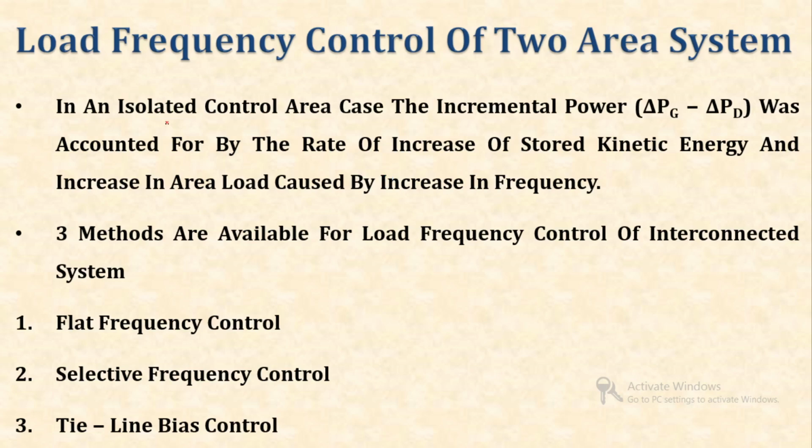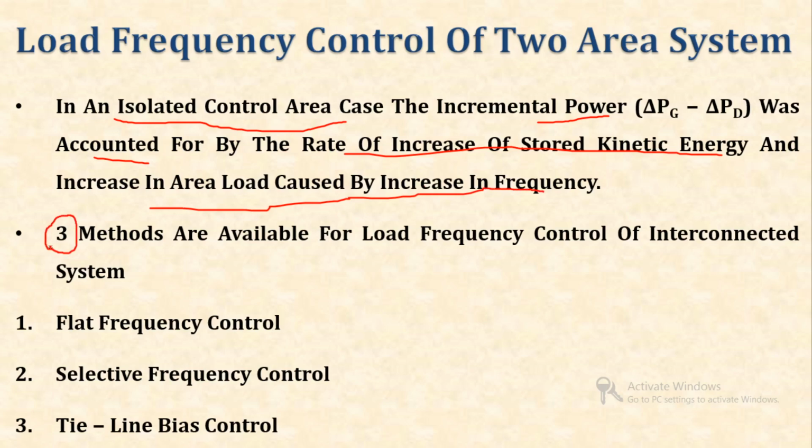Now we already know that for an isolated control area, the incremental power is accounted for by the rate of increase of stored kinetic energy and the increase in area load caused by the increase in frequency. Now there are three methods available for load frequency control of an interconnected two area system. The first method is flat frequency control, the second is selective frequency control, and the third is tie line bias control.